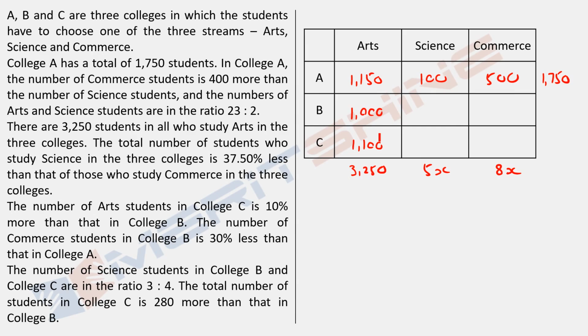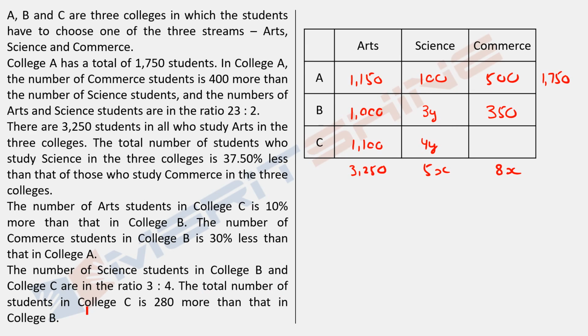Let's keep moving forward. The number of commerce students in college B is 30% less than that in college A. Commerce B is 30% less than that in college A. So A is 500, B would be 70% of 500, that's 350. Again, not a problem here. The number of science students in college B and college C are in the ratio 3:4. So science students, college B, college C. So can we just say that this is 3y and this is 4y?